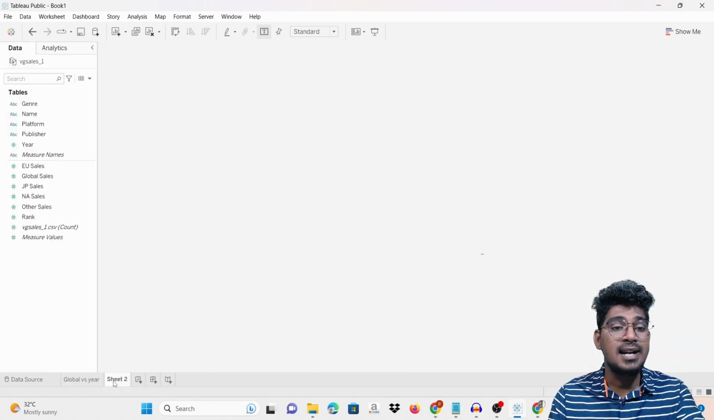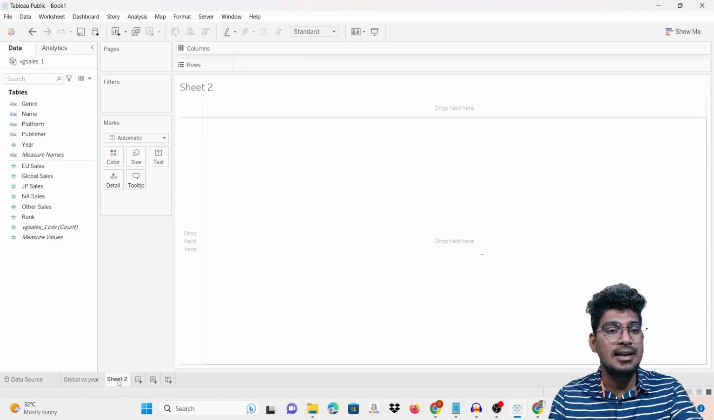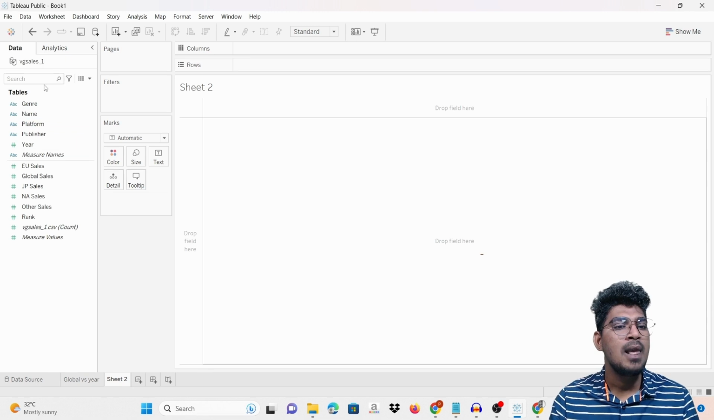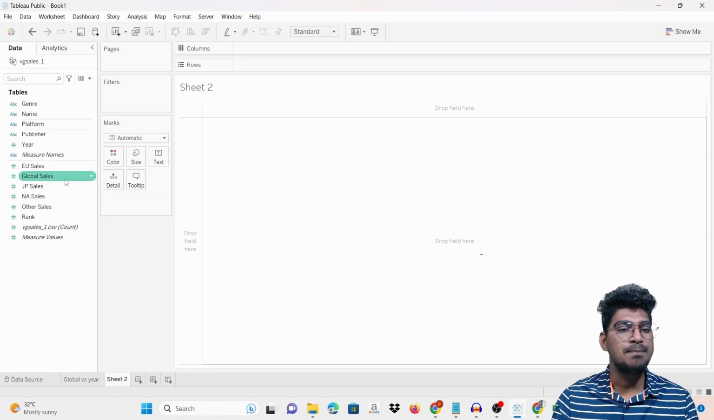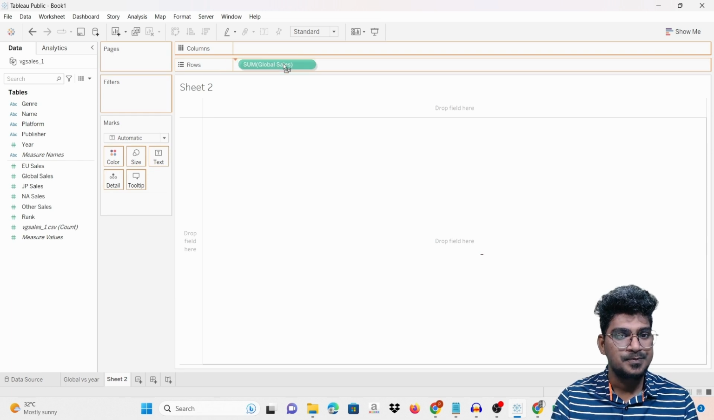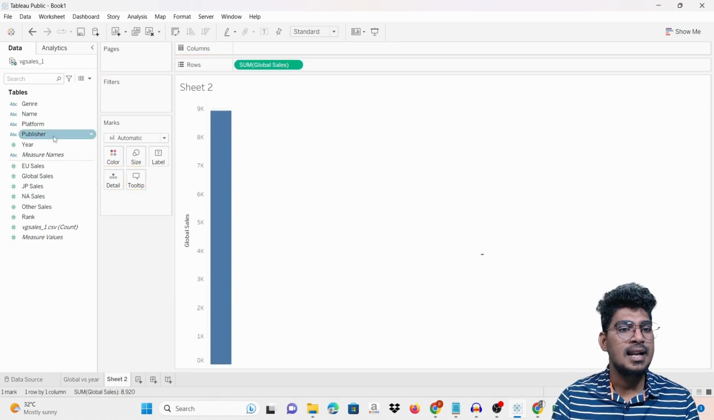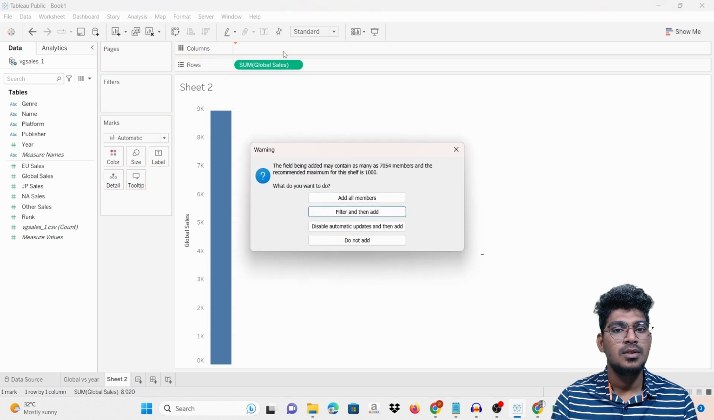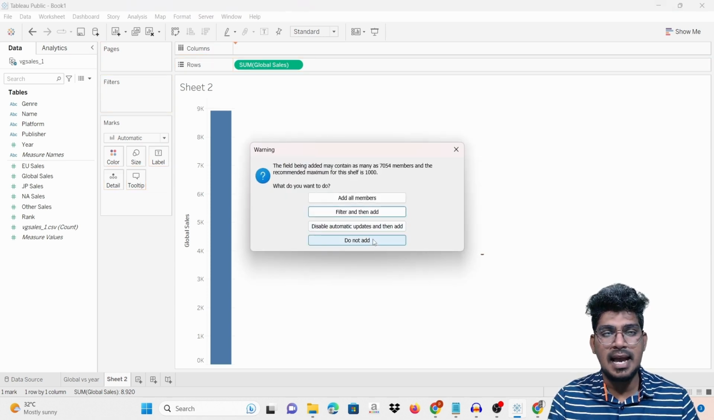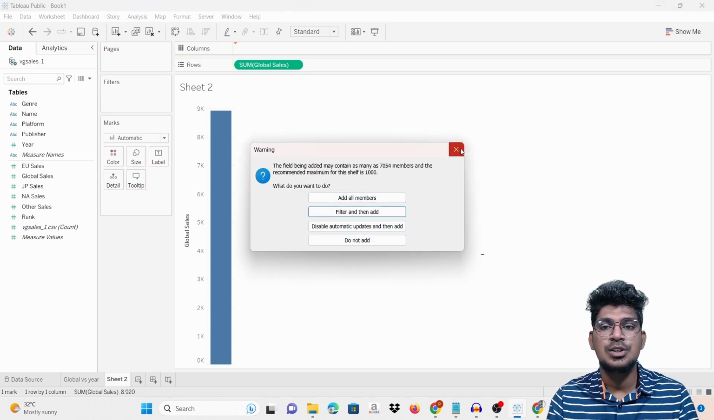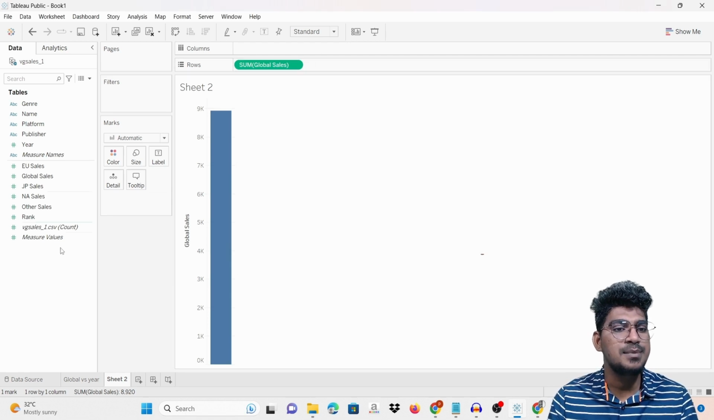After that, you can add another chart. Just click here, that is sheet 2, and you do the same thing here. For example, global sale, and also you can compare here the name. Just click here in the name. Here it actually contains many values, so that is not needed because the names have too much range.